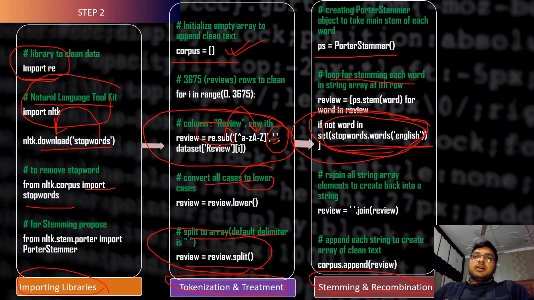So in the last step of stemming and recombination, we rejoin all the string array elements to create them back into a string. Here is the command: review equals space dot join review, and then we append each string to create an array of clean text, which is corpus dot append review. So these are all the step 2 in this R.